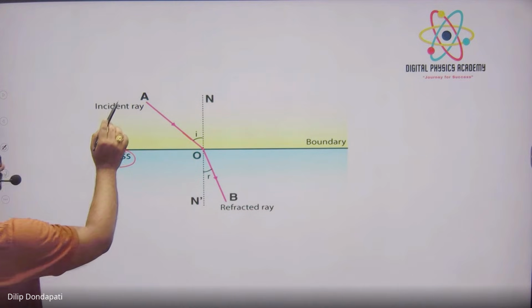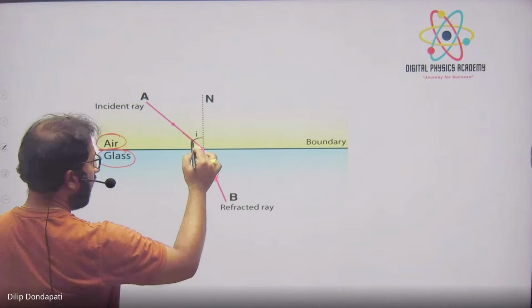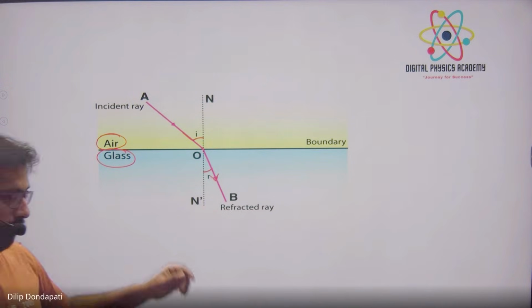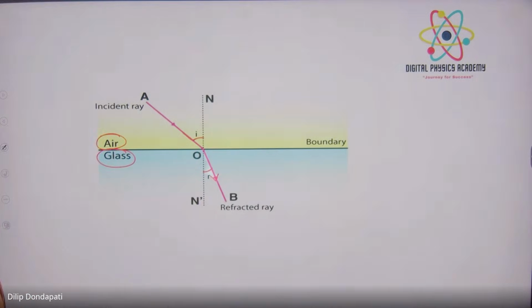This is called the incident ray. This is called the refracted ray, and these are the angle of incidence and angle of refraction. Draw this, a rough diagram with the normal.